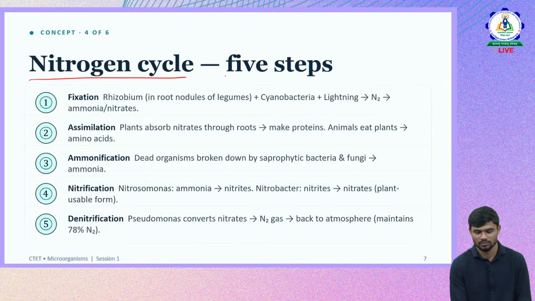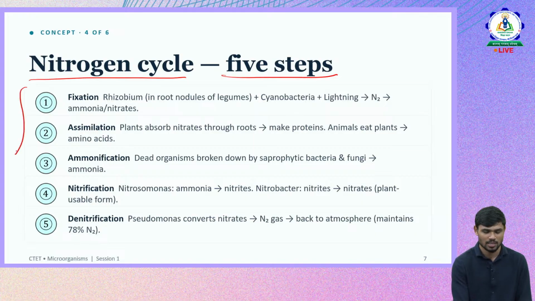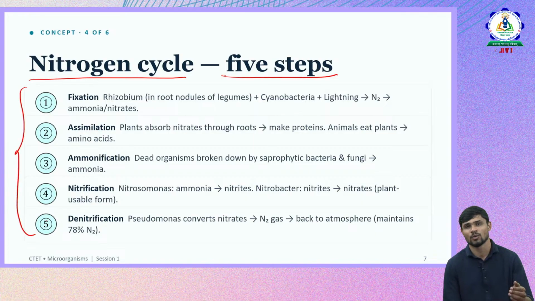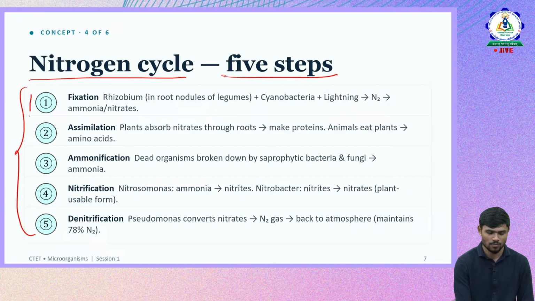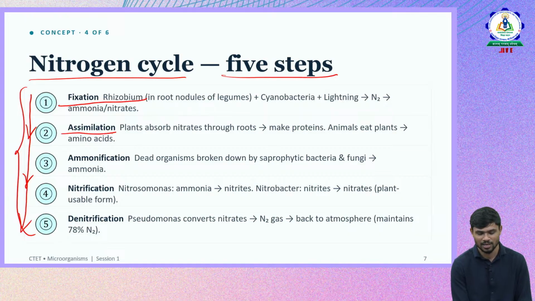Now the nitrogen cycle. There are majorly 5 steps, but the major focus in CTET is on the scientists, the discoveries, and the microorganisms and their uses. But this is also of little importance from the CTET perspective. So let us quickly understand the steps of the nitrogen cycle and the sequence between them. From top to bottom, the sequence is in this order, 1, 2, 3, 4, 5, a cycle. First nitrogen fixation happens, then assimilation, then ammonification, nitrification and denitrification.